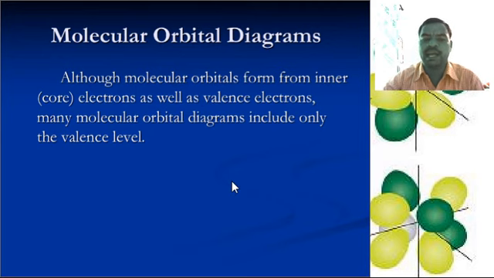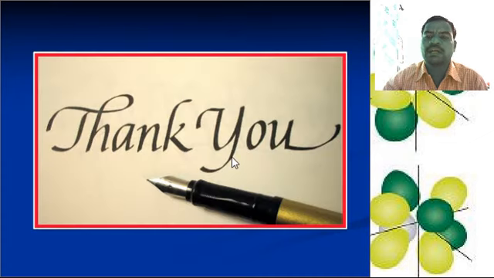In a molecular orbital diagram, although molecular orbitals form from inner core electrons as well as valence electrons, many molecular orbital diagrams include only the valence electrons. These are some of the ideas of molecular orbital theory. Thank you very much.